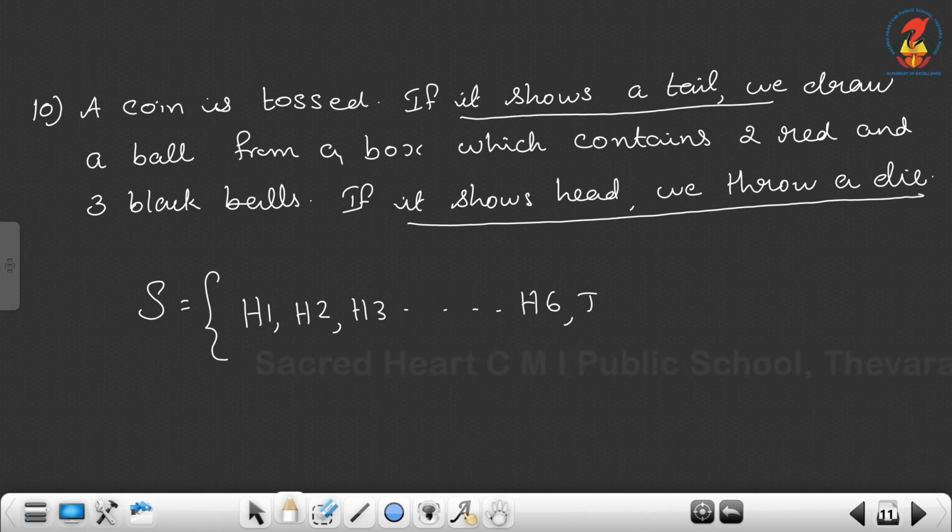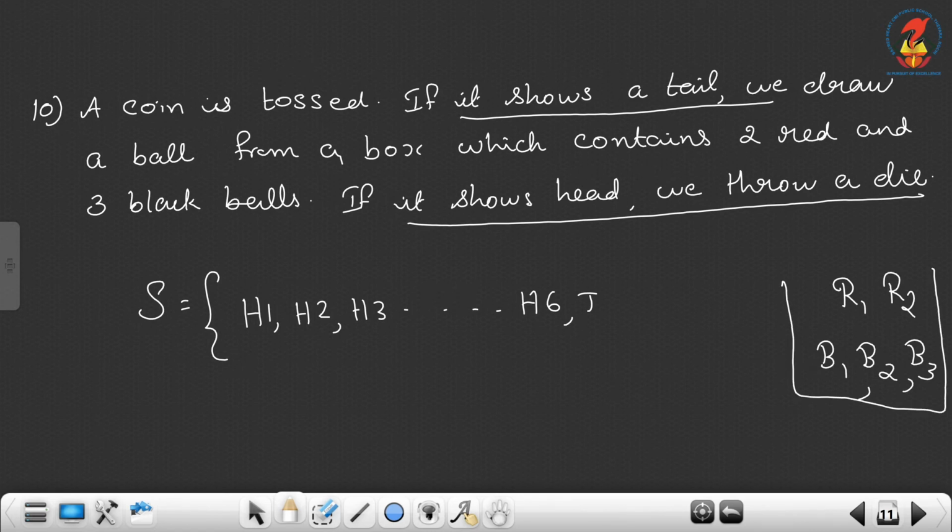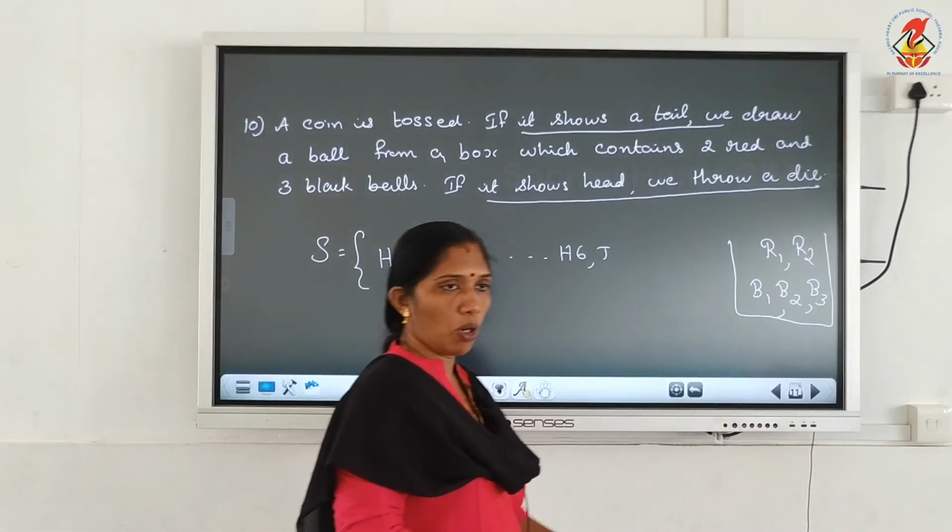We draw a ball from a box which contains 2 red and 3 black balls, and here they are not identical balls. So you have to give the numbers: 2 red balls, R1 and R2, and 3 black, B1, B2, B3. So in a box there are 5 balls. If we get tail, we take only 1 ball from the box which contains 5 balls.